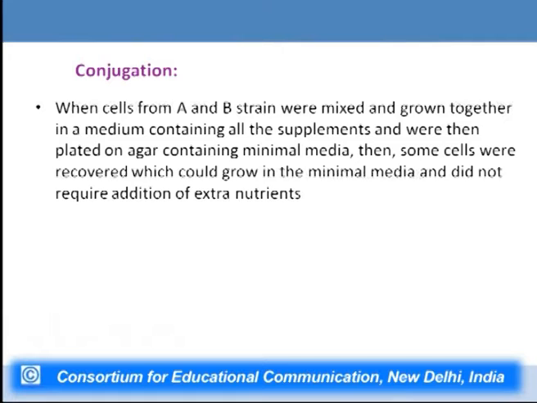Now, an interesting experiment was done. It was found that when cells from A and B strain were mixed and grown together in a medium which contained all the supplements, and after this, when the cells were plated on agar containing minimal media, then some cells were recovered which could grow in the minimal media and did not require addition of extra nutrients. Now, A and B strain could not grow if they were not supplied with the supplements as per their requirement.